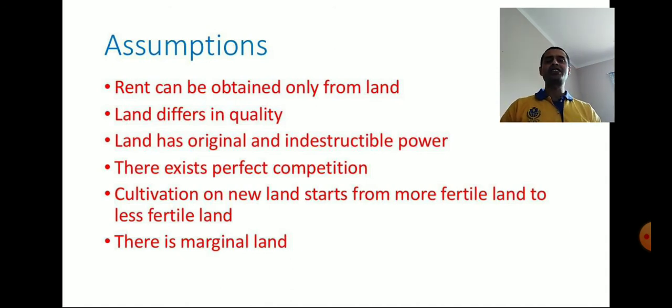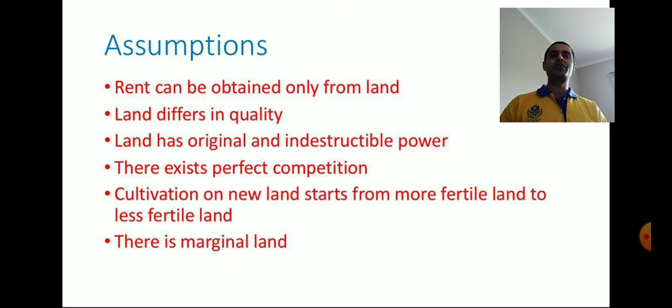Next one is that cultivation on new land starts from more fertile land to less fertile land. Whenever we cultivate something, we always give first priority to more fertile land. So we always start with the more fertile land and move to less fertile land. In absence of it, we go to the less fertile land. So cultivation on new land always begins from more fertile land to less fertile land.